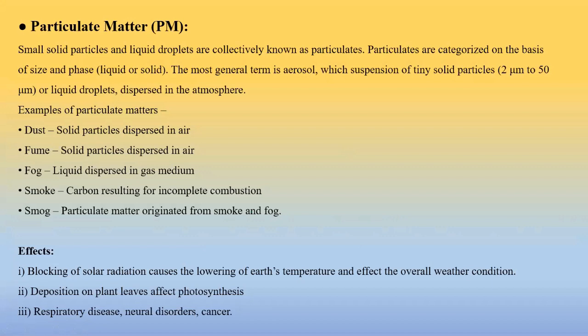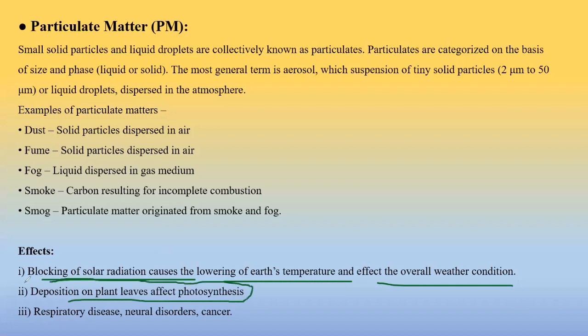They block the solar radiation and lower the earth's atmospheric temperature and overall weather condition. If they are deposited on plant leaves, photosynthesis will not happen. Respiratory disease, especially cancer, is caused by this pollutant.